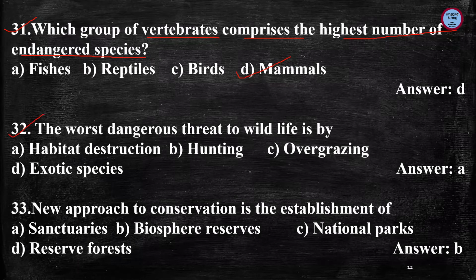Next question, the most dangerous threat to wildlife is by, and the answer is habitat destruction. So habitat destruction is the most dangerous threat to wildlife. Next is, the new approach to conservation is the establishment of, and the answer is Biosphere Reserve. So by conserving our Biosphere Reserves, we can conserve our biodiversity effectively.